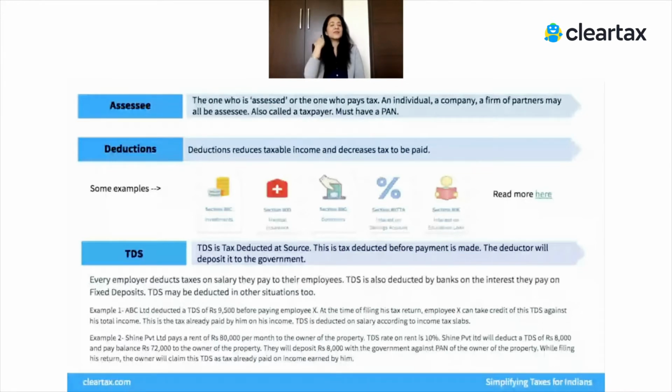Now, TDS is basically your tax deducted at source, right? So, tax deducted at source is TDS. What really happens is that we may be earning an income as time passes. Every month end, we get salary from our employers. If we are freelancers, then we may be getting income at the end of a certain milestone.